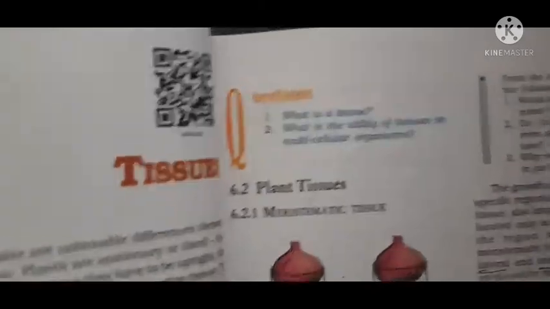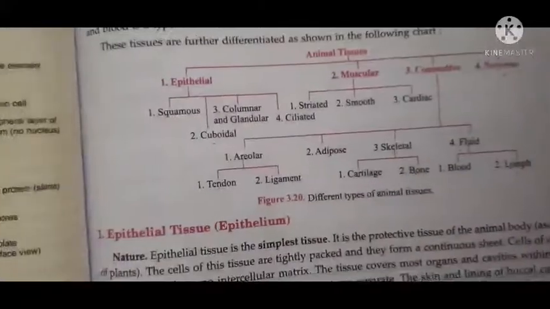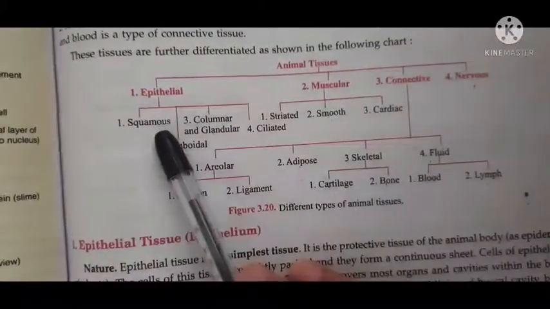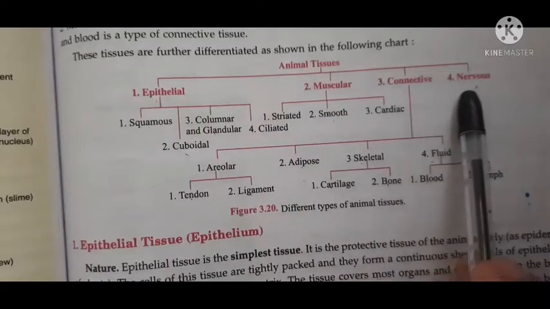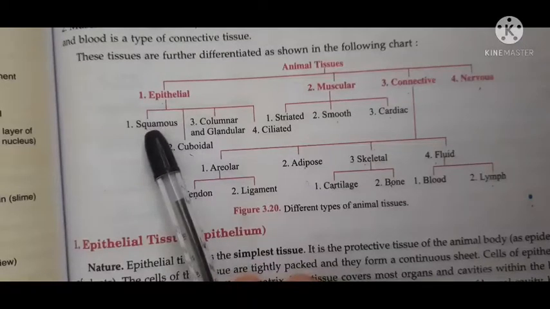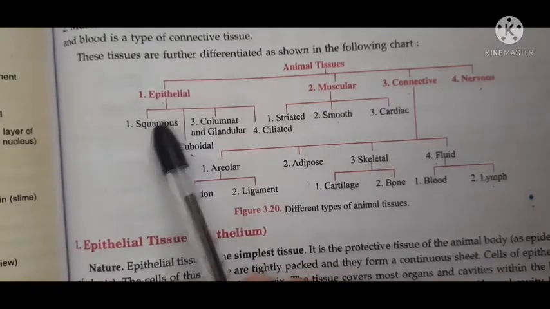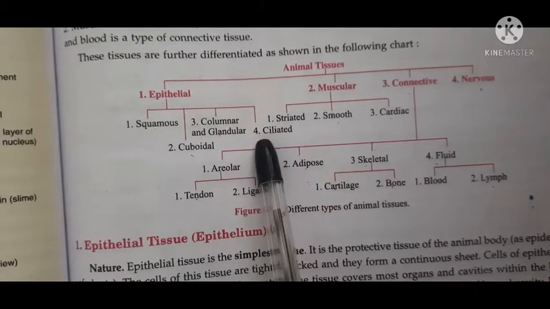Now see here in this book you can see animal tissues are of four different types: epithelial tissue, muscular tissue, connective tissue and nervous tissue. So epithelial tissue again is of different types: squamous epithelium, cuboidal epithelium, columnar epithelium and ciliated epithelium.